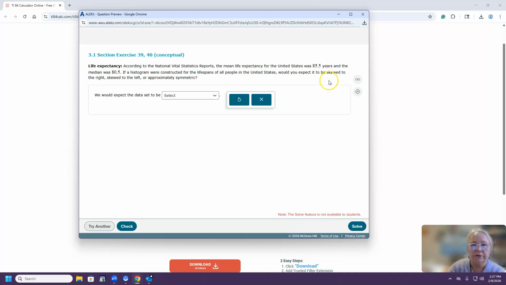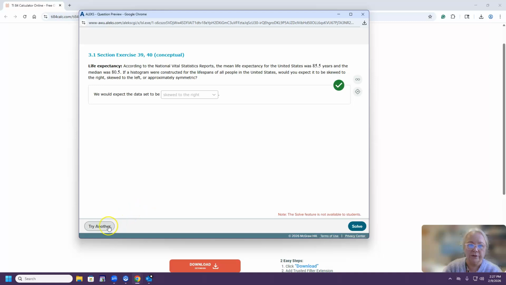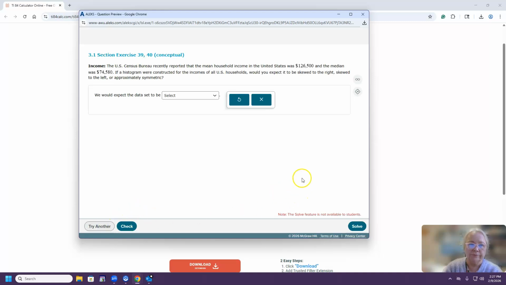So we need to remember that the skewness of a histogram goes with the mean. If you put on the number line two numbers, the mean 85.5 and the median 80.5, the mean will be on the right hand side, and that's why the histogram will be skewed to the right, and you can see that it's correct. Let's try another one.